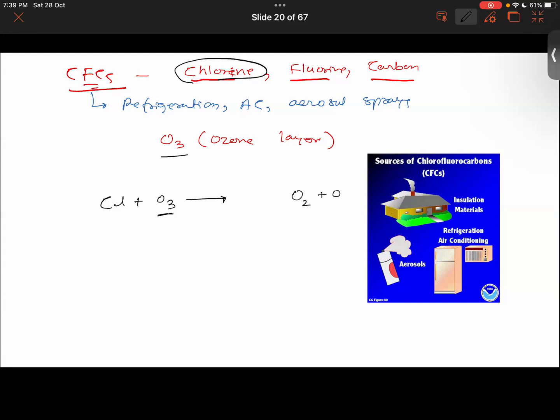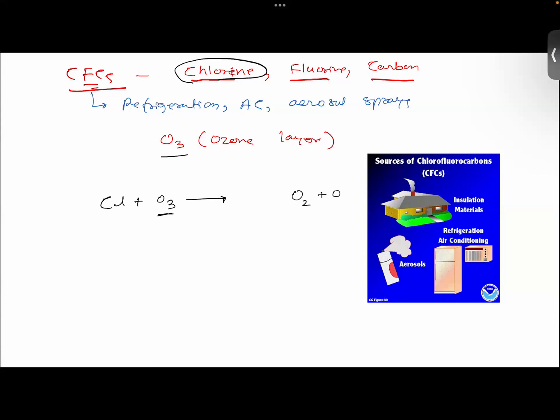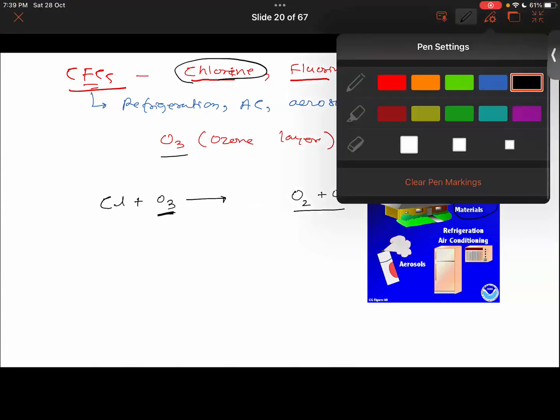The harmful ultraviolet rays from the sun will enter the earth, which may cause skin cancer. Exactly. Because this is now reacting with the ozone layer, thereby CFC molecules are now breaking the ozone molecules, right? So this is basically what happens. The bond of oxygen molecules in O3 is now being broken into O2 and O, right? Now, some of these common sources for CFCs we discussed that as well.